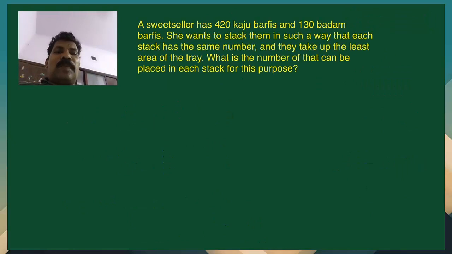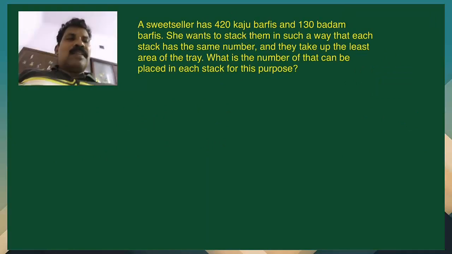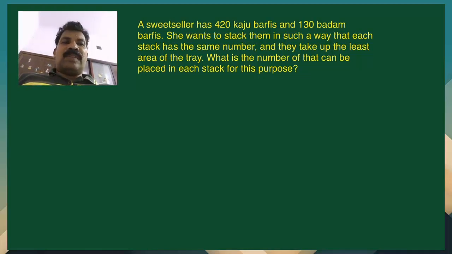Now let us consider a weird problem. A seed seller has 420 Kaju burfis and 130 Badam burfis. She wants to stack them in such a way that each stack has the same number and takes up the least area of the tray. What is the number of burfis that can be placed in each stack for this purpose?